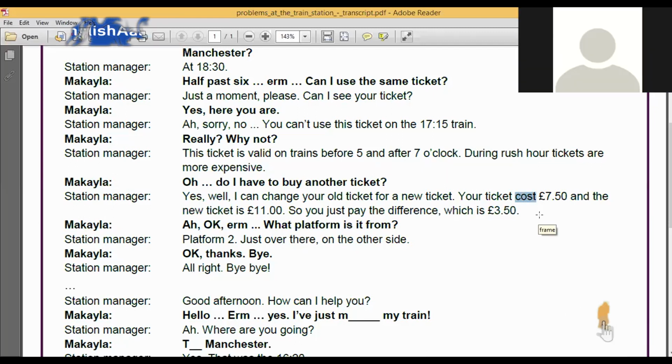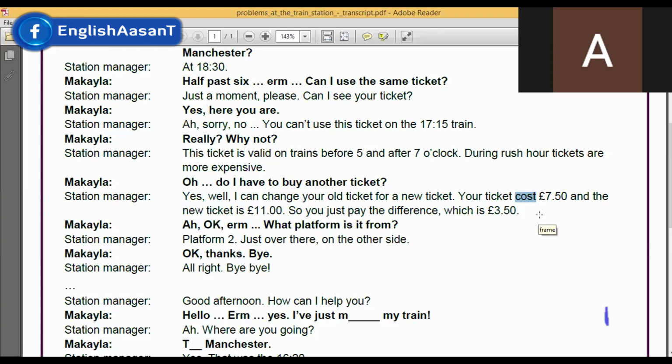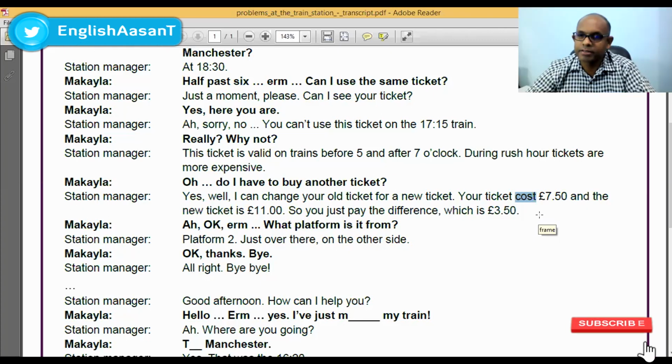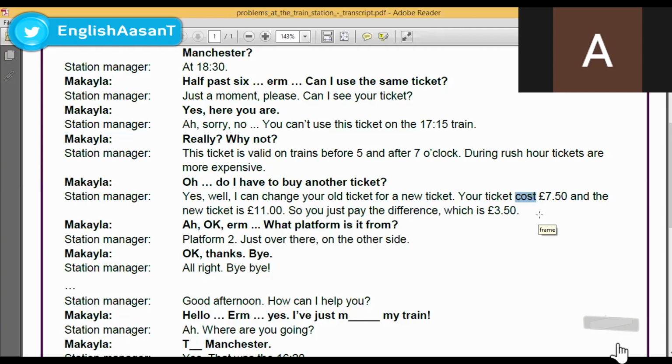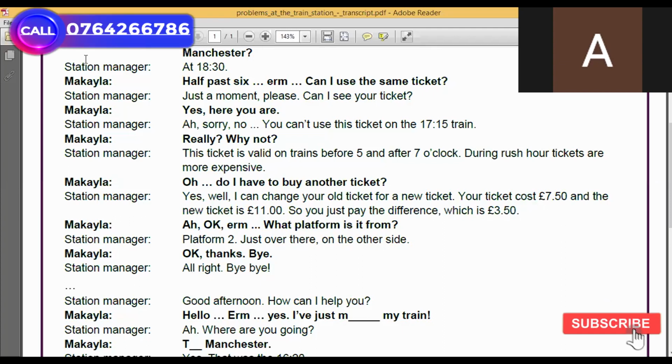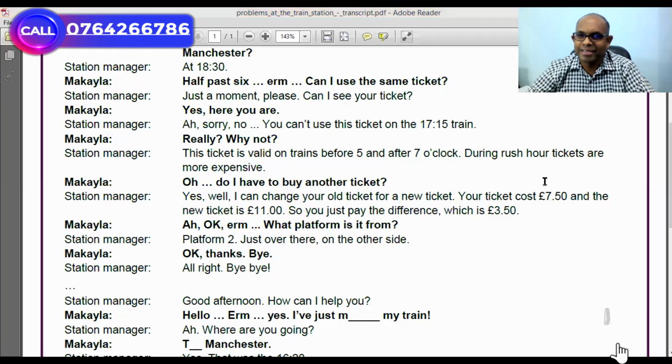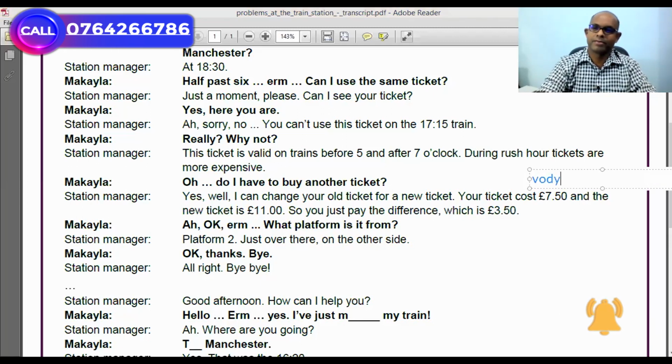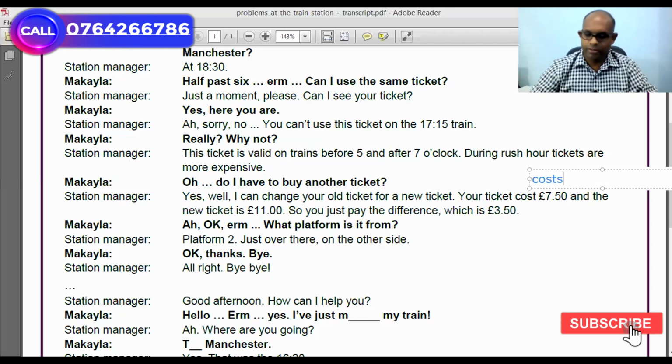It's a singular verb and cost should have an S at the end of the word. We should add the letter S to the end of the verb. Okay, costs.